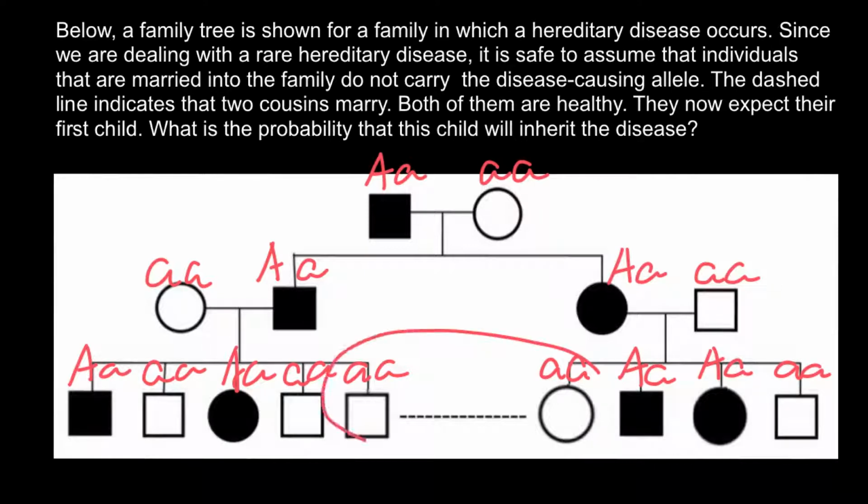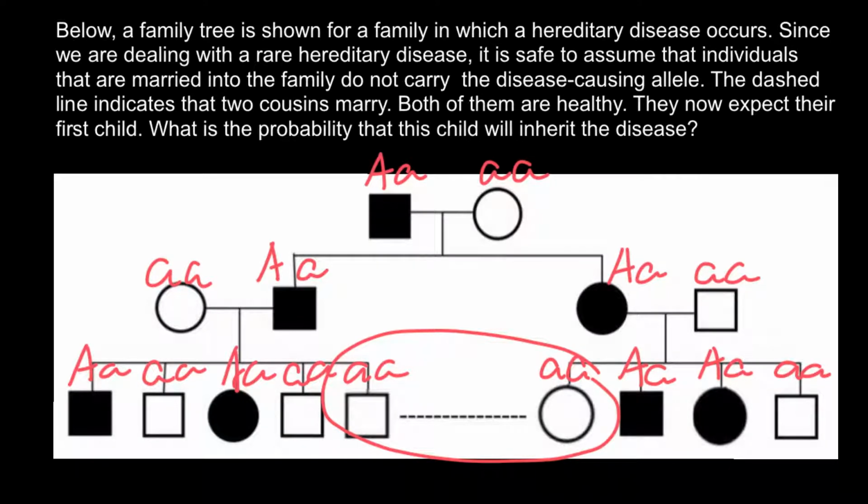So now you see, when two cousins marry, both of them would have a homozygous recessive genotype, and there is no way that they would have an affected child. So as you see, the answer is that the chances are 0%.